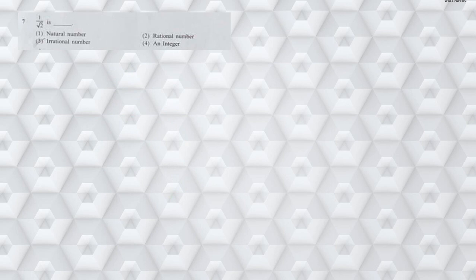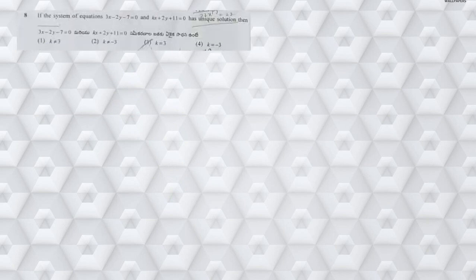So 1 by root 2, it is a direct question. So 1 by root 2 is an irrational number, right? Next, moving on to question number 8.